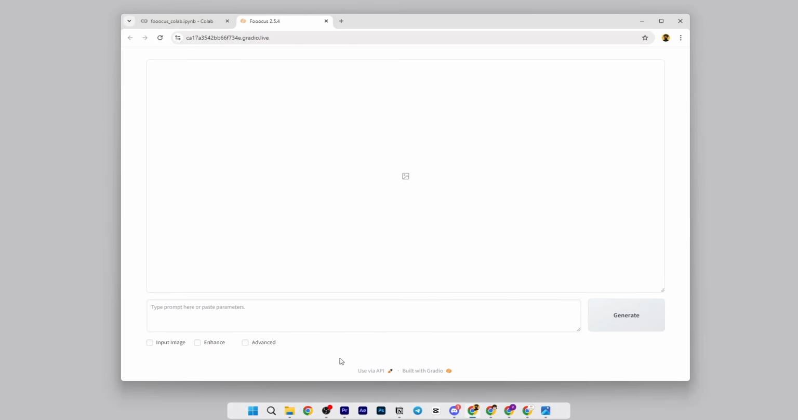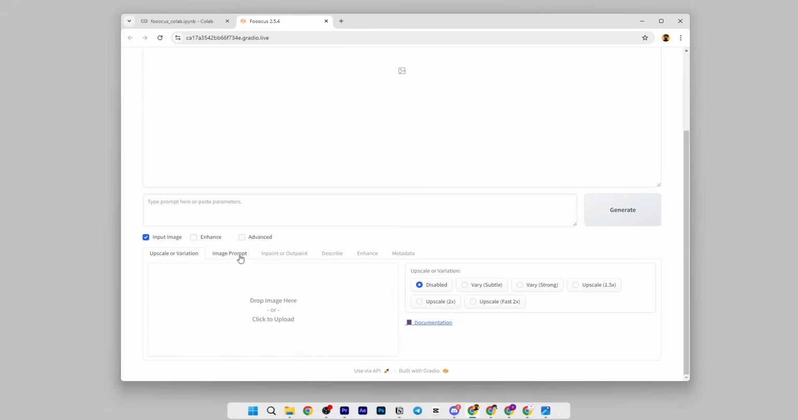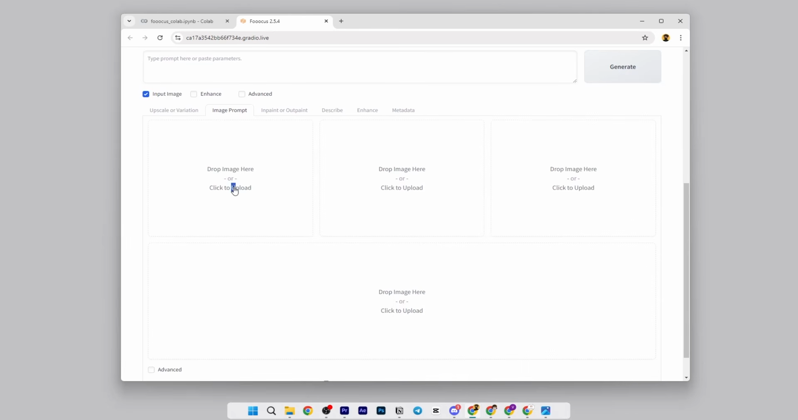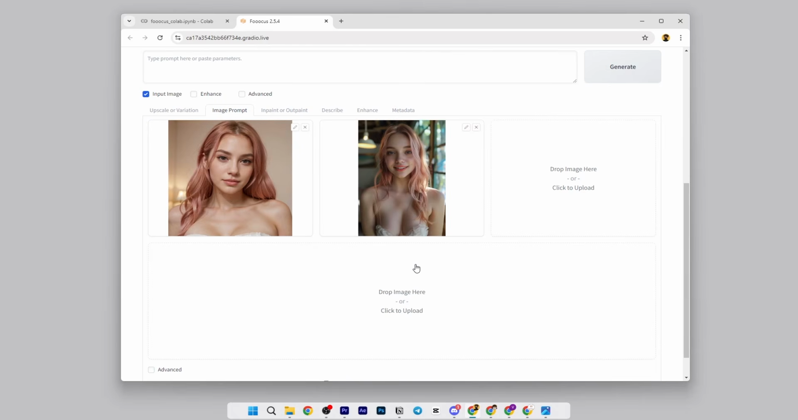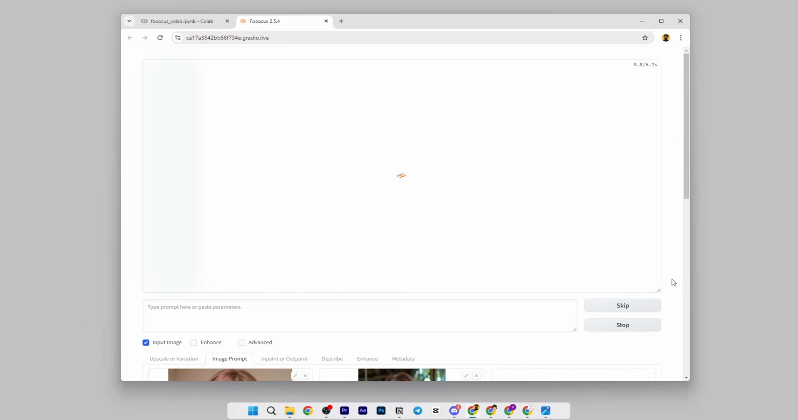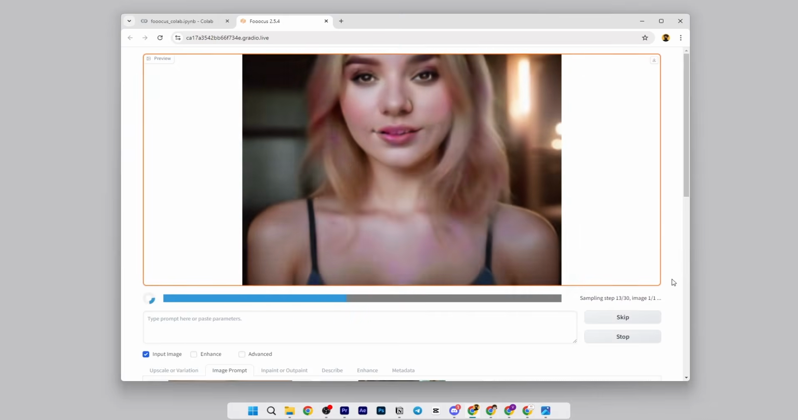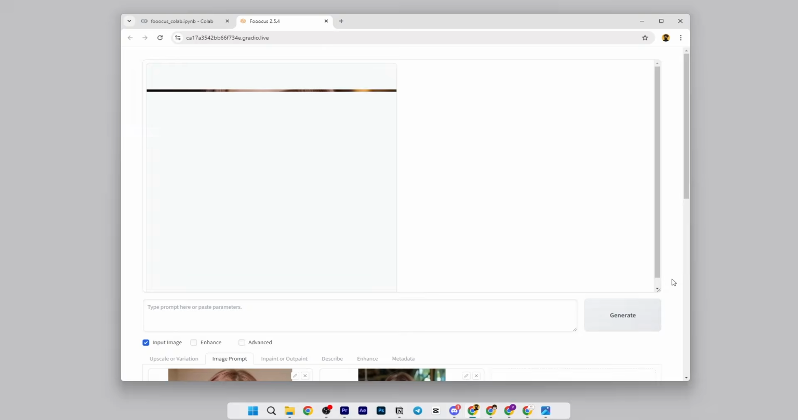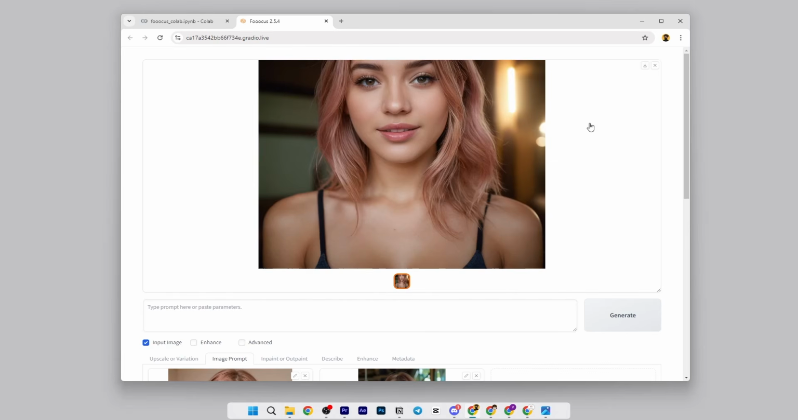This can also be done in Focus. Click on Input Image, then Image Prompt, and upload our images there. Click on Advanced, and under the photo from which you need to take the face, select Face Swap. For the other image, choose PyraCanny, and then Generate. Unlike Insight Face Swap, it doesn't just replace the face in the photo, but creates a similar image with the face swapped. The result is good, and if you play around with the settings, you'll achieve the desired outcome.